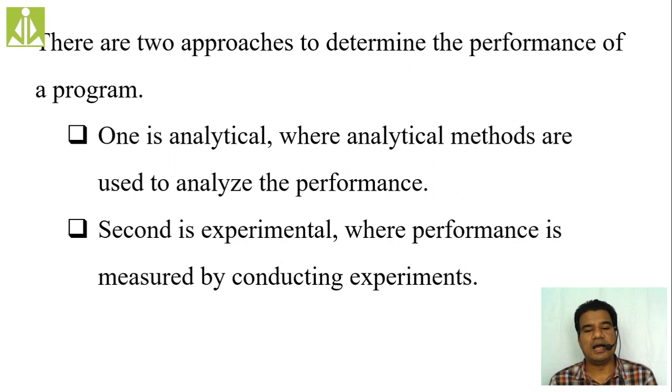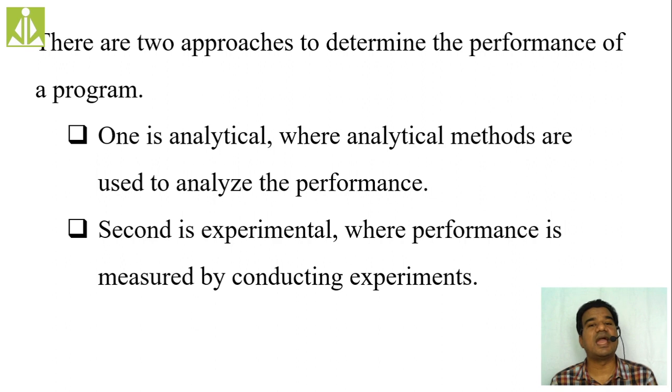In our example, the analytical way means checking their specifications: how much RAM, what processor, how many cameras, whether it has Bluetooth, 4G, 5G, dual SIM. Checking all these things is your analytical way of checking the performance.